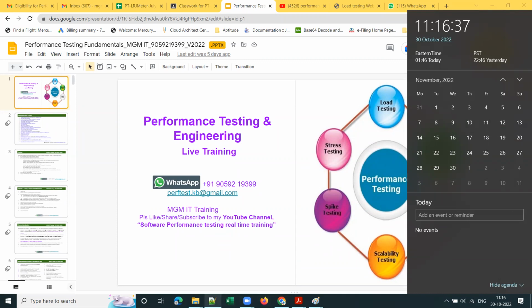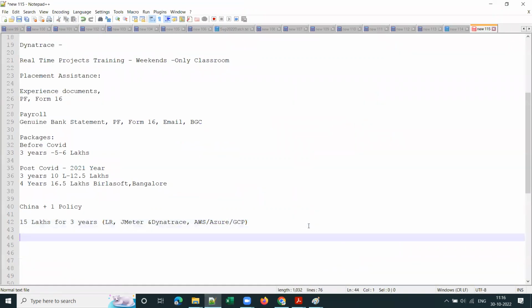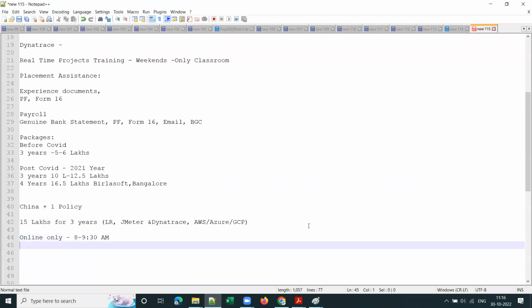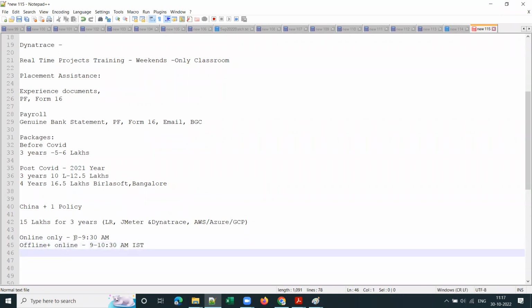So let me write it down here. If it is an online only batch, it will be from 8 to 9:30. That is one possible time slot for me. If it is online and offline, means some people will be joining online, and whoever possible will come for classroom, in that case, the timings will be 9 to 10:30 a.m. Because for offline, 8 o'clock is a bit early for me.